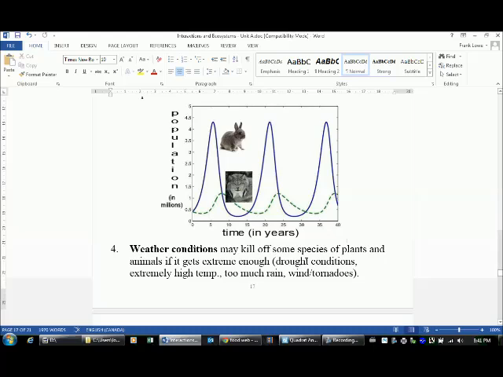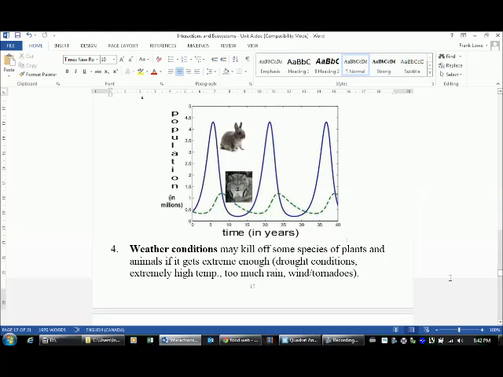Some examples of weather conditions that can cause a change in the population size are droughts. That's when there's not enough water. Very, very high temperatures can be bad. Too much rain. And then the obvious tornadoes and those types of disasters. Now, extremely high temperatures might be a good type of condition for certain organisms too. So it's not all negative. Some of these weather conditions can have a positive effect on populations as well.